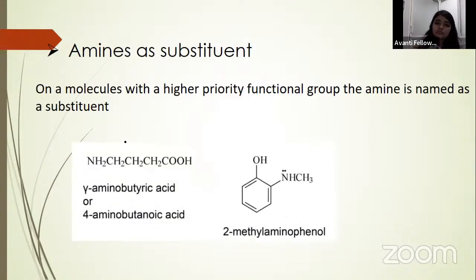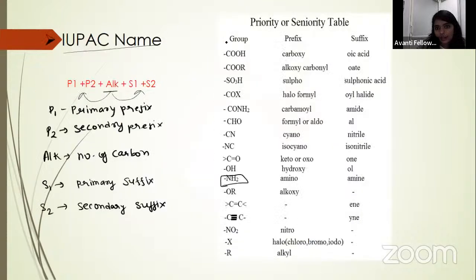So here are some examples. We can say this is a chain of 3 carbons, and 2 groups are there. One is your carboxylic acid group, another is your amine group. In the seniority or priority table, COOH is much higher than amine.